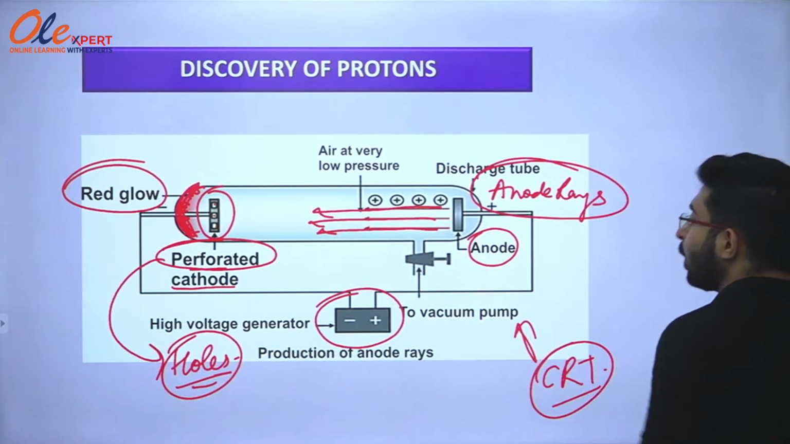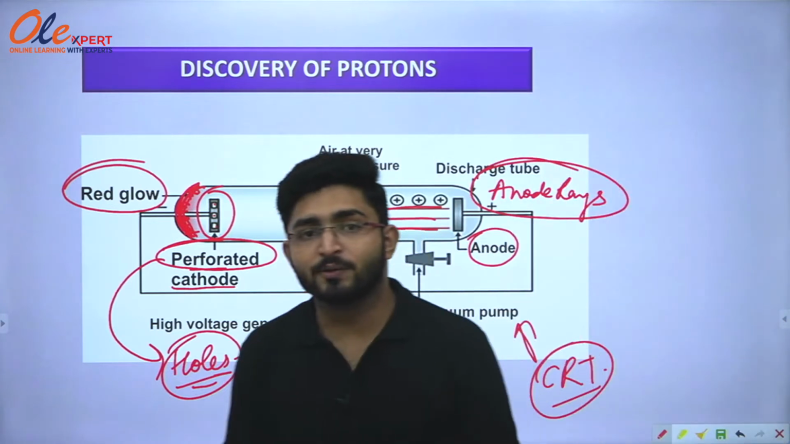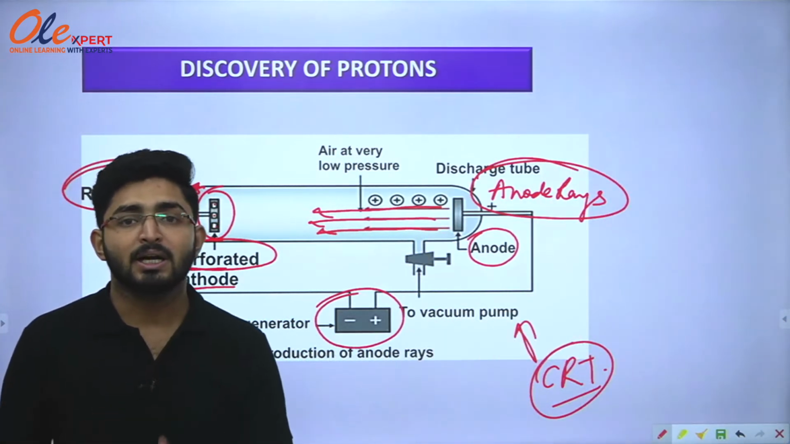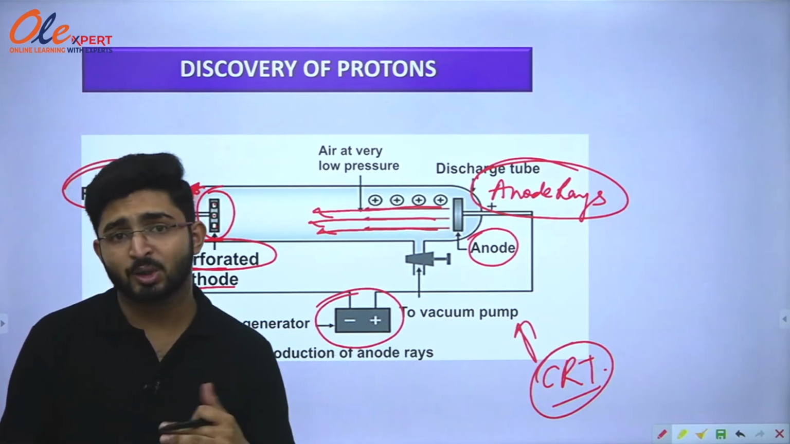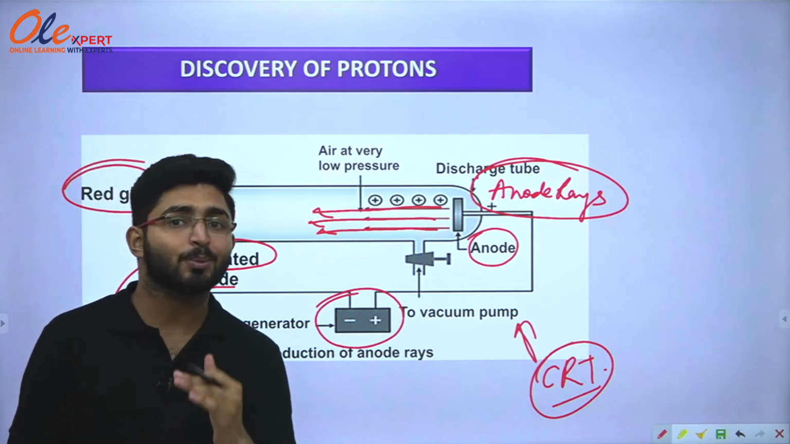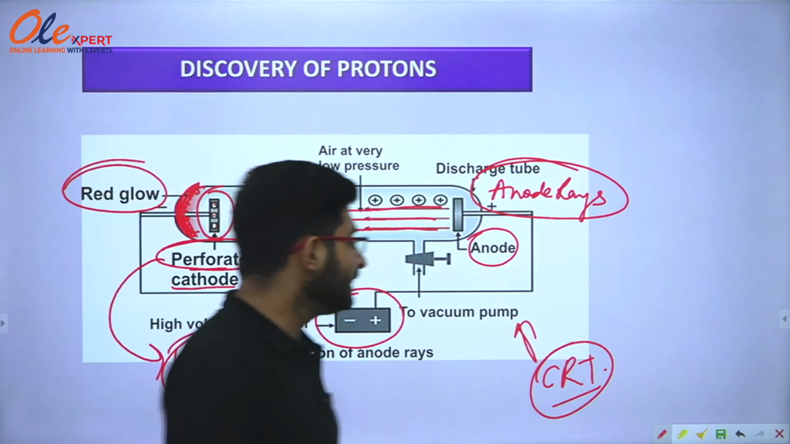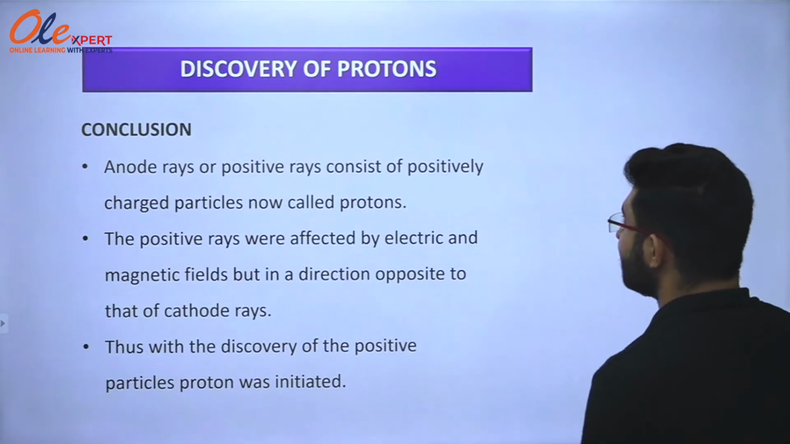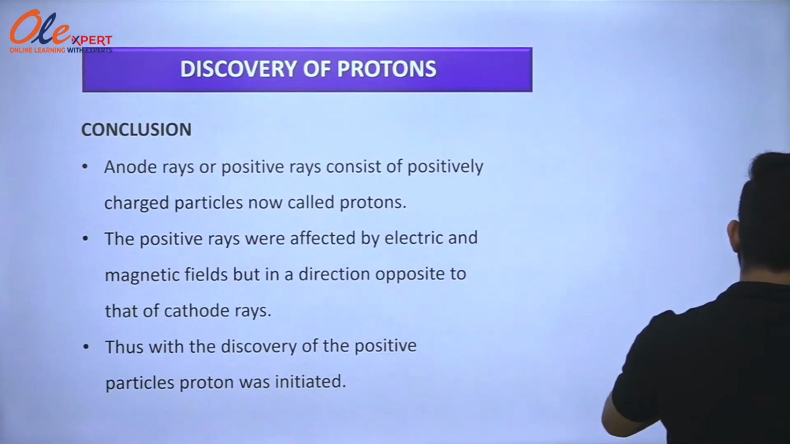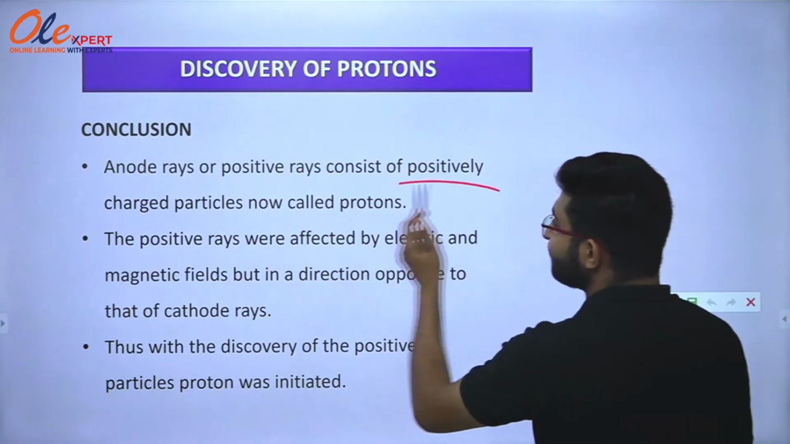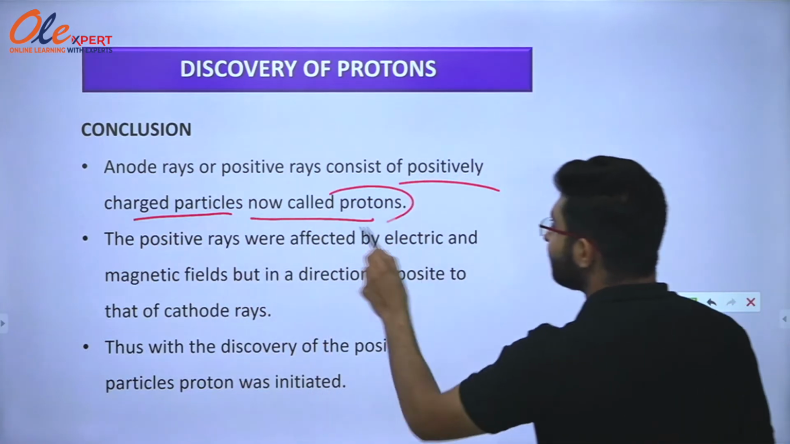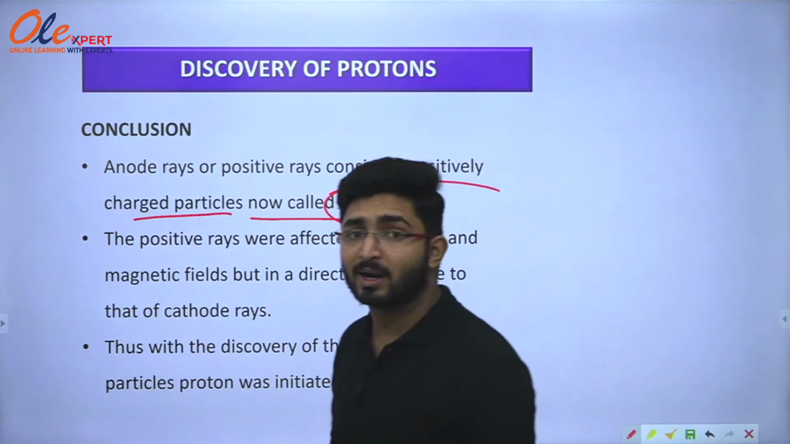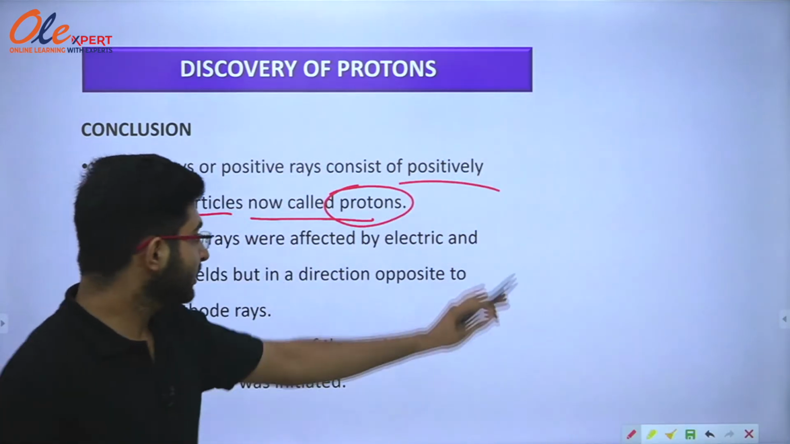After that, he also observed the nature of anode rays. He did some experiments to observe the charge on anode rays. He found the anode rays to be positively charged, and that's why he concluded, as you can see here clearly, that anode rays or positive rays consist of positively charged particles, now called protons.